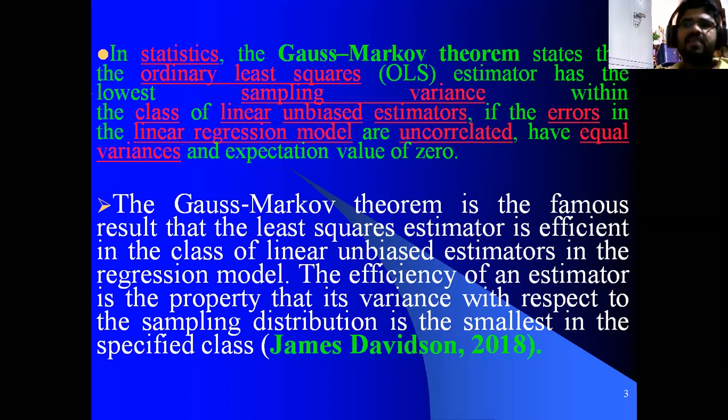The efficiency of an estimator is a property that its variance with respect to the sample distribution is smallest, nothing but minimum in the specified class. For example, whatever data set you are going to estimate, when we have got the minimum variance, the estimator is called a good estimator.